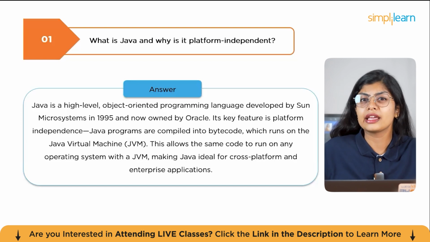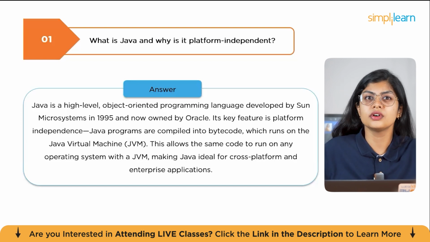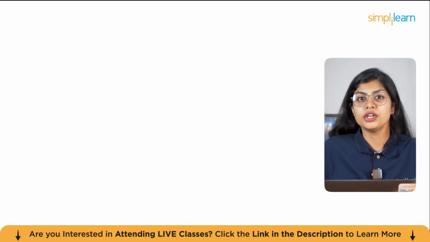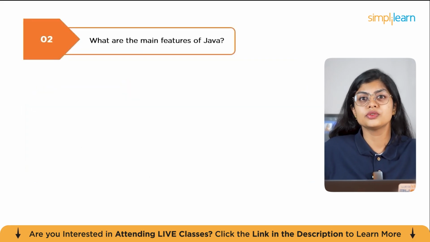For example, a banking application written in Java can work across different operating systems seamlessly, making Java the preferred choice for enterprise-level applications. So let's move on to the second question, that is, what are the main features of Java?